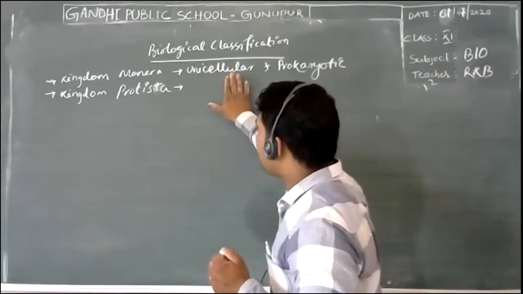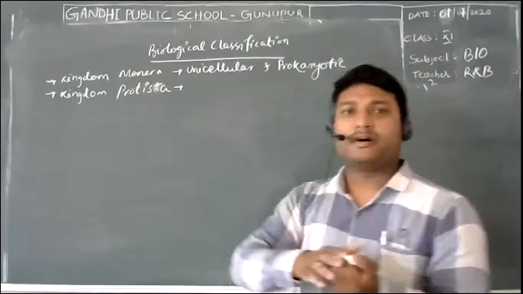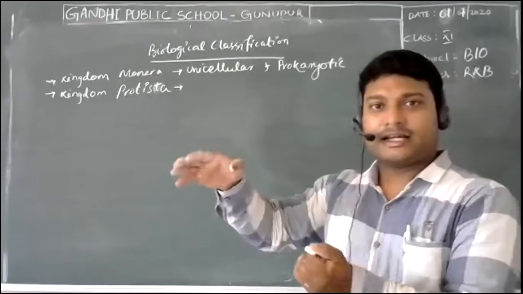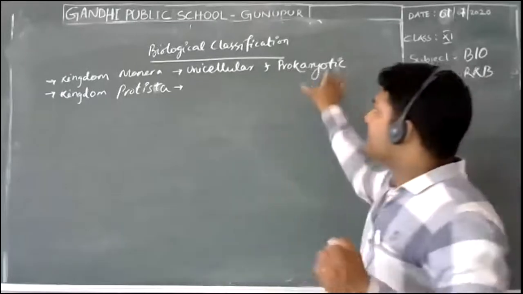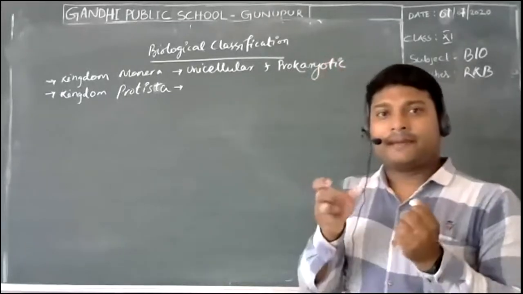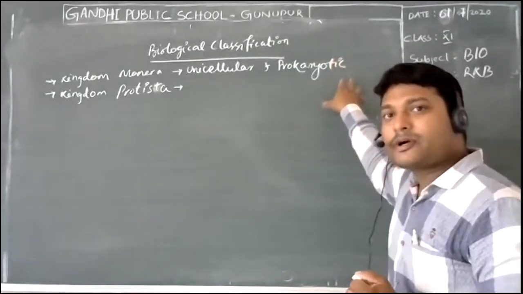There are organisms which are unicellular, so the next step in classification should be the multicellular organisms. But we have a second prime feature, which is prokaryotic cells.